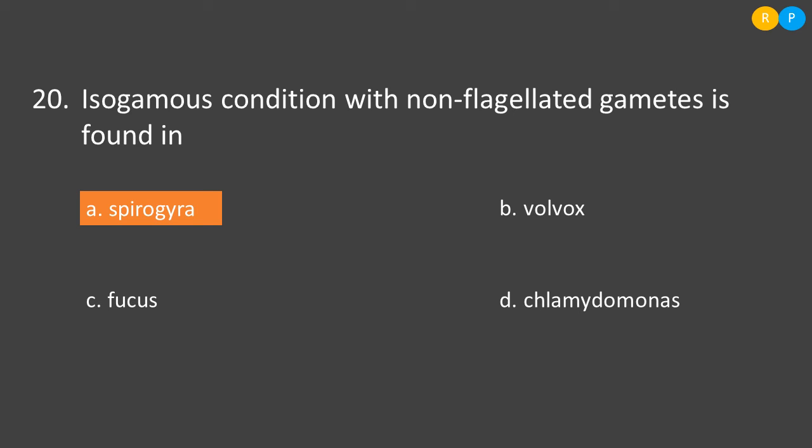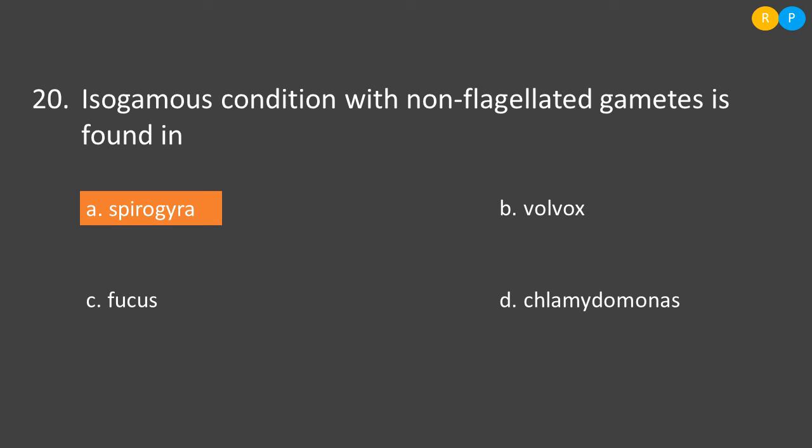The next question is, isogamous condition with non-flagellated gametes is found in. Here you have to understand the meaning of isogamous. When gametes are similar in their appearance, they are called isogamous. So isogamous condition with non-flagellated gametes is found in which of the following organisms?